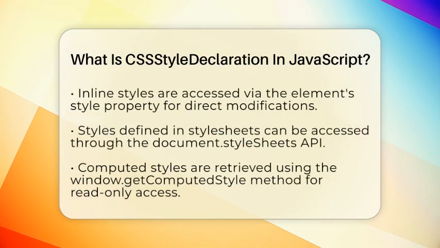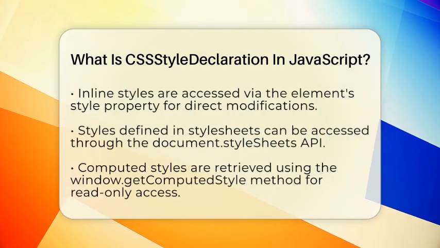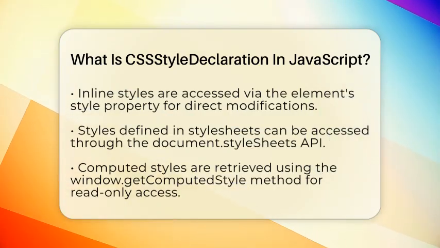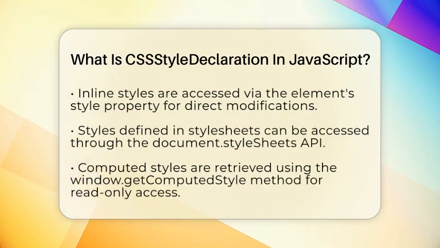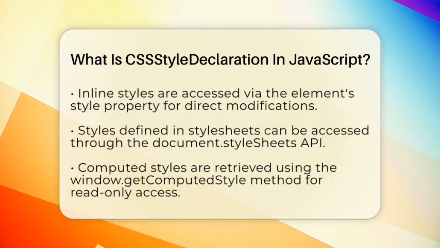By accessing this property, you can get or set styles directly on an element style attribute. Second, you can access styles defined in CSS rules within stylesheets. This is done using the Document Stylesheets application programming interface. For instance, you can reach a rule's style declaration block and modify its properties. Third, you can retrieve computed styles using the Window getComputedStyle method. This gives you a read-only CSS style declaration that reflects the final styles applied after all CSS rules and inheritance are taken into account.